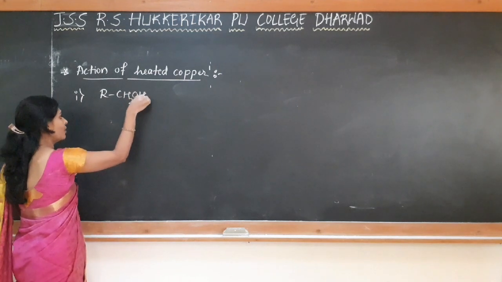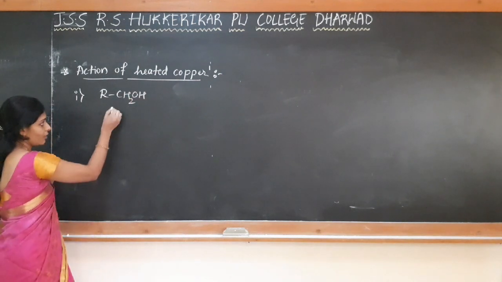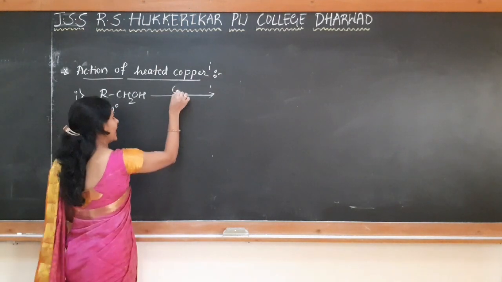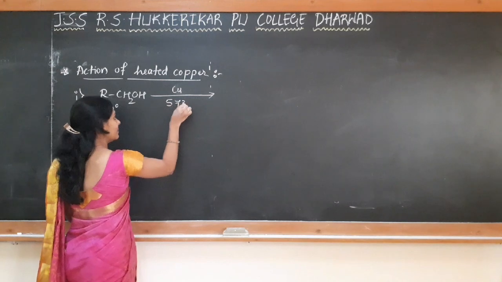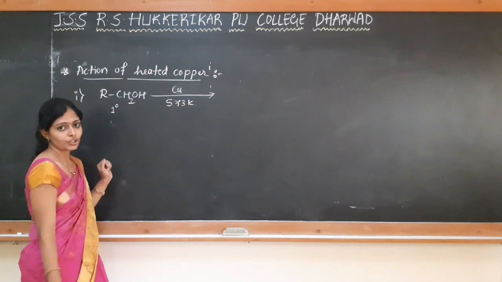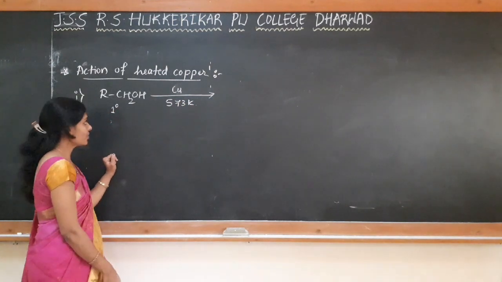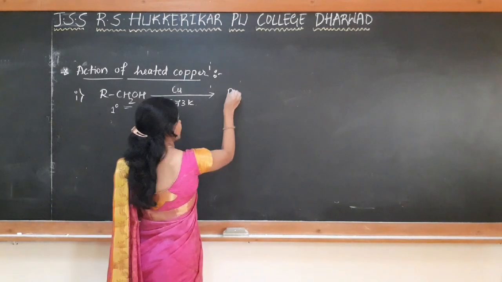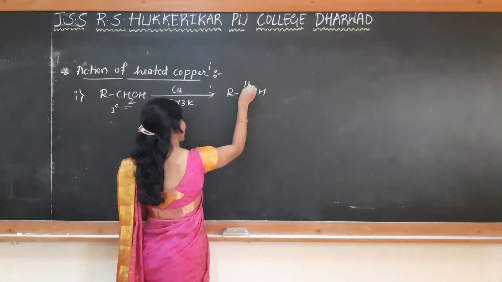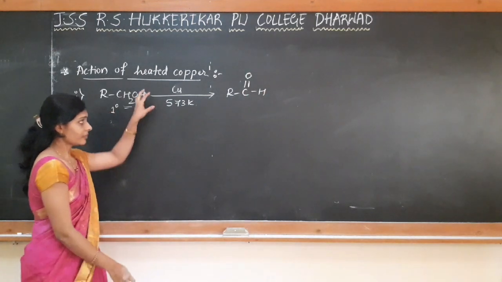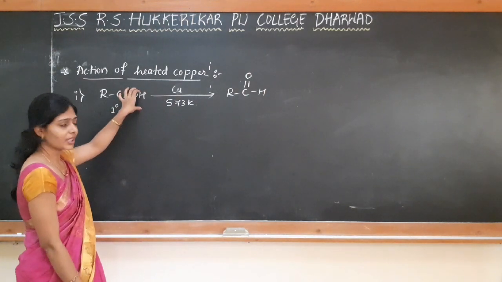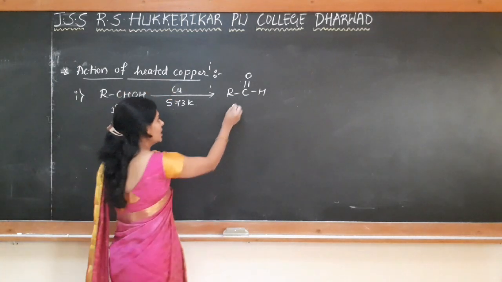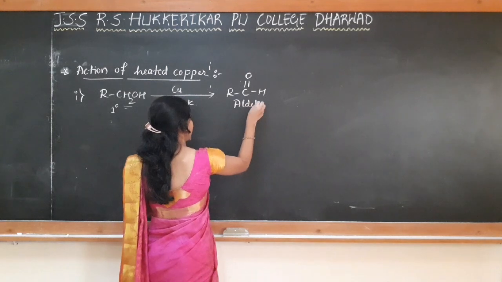So when primary alcohol, the vapors of primary alcohol, is passed over preheated copper at 573 Kelvin temperature, the dehydrogenation takes place. Dehydrogenation means removal of hydrogen takes place to form aldehyde. When the vapors of primary alcohol are passed over copper at 573 Kelvin temperature, there is a formation of aldehyde.